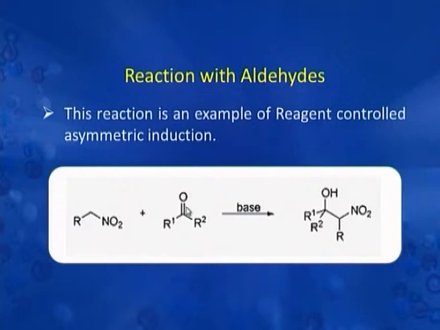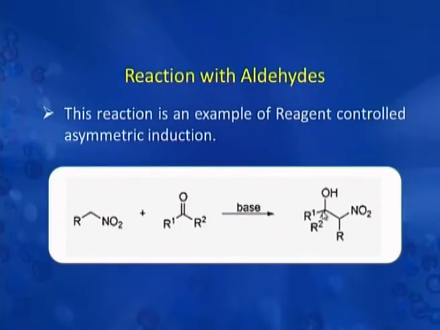You already must be knowing that asymmetric induction means introduction of an asymmetric carbon atom in a molecule. Asymmetric carbon atom is one in which all 4 substituents are different, like this one where you can see one substituent is R1, the other is R2, the third one is OH and the fourth one is this nitroalkyl group.